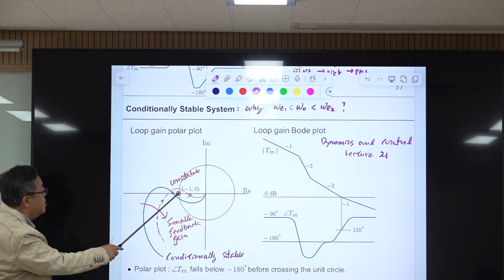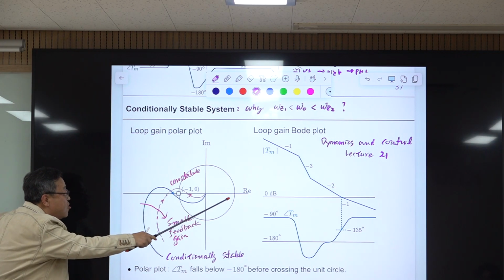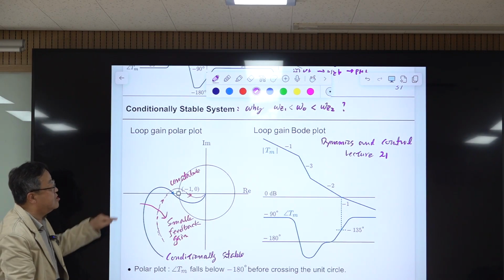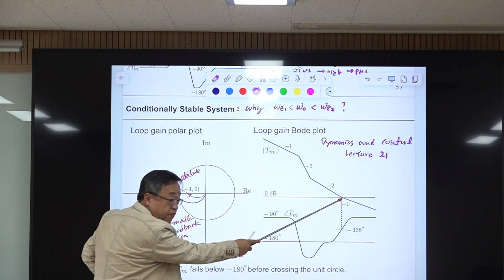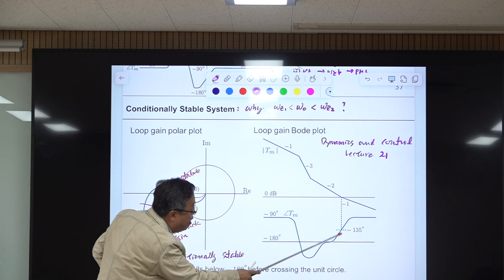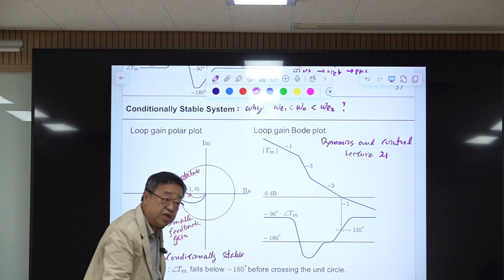Then what does this mean? This is the unit gain. Okay? Unit circle. So this radius is 1. So radius 1 belongs to the loop gain crossover frequency. Okay? At the loop gain crossover frequency, phase is larger than minus 180 degrees. You are stable with a phase margin of 45 degrees now.